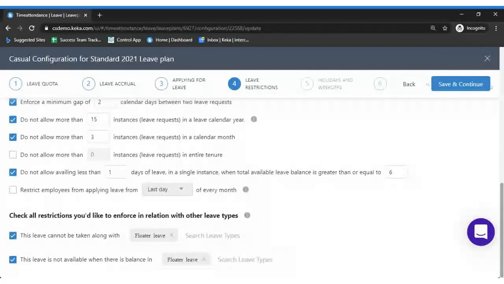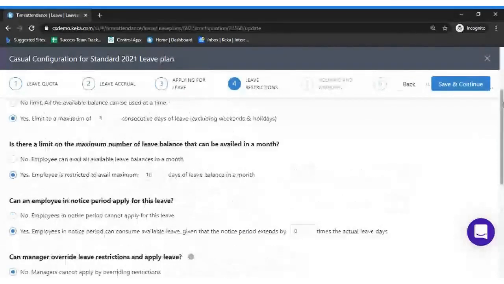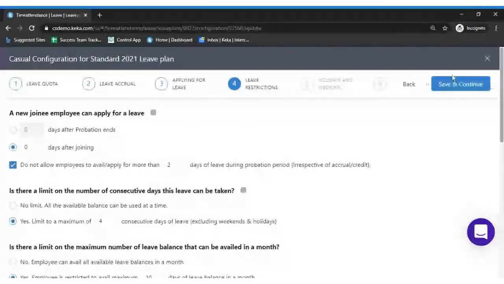You can enable this option. If you enable this option, the employee would be able to apply only for the paid leave. Unless his balance in the paid leave runs out, he would not be able to apply for this particular leave type. This is quite a harsh setting, I would say. But in case your company policy says so, you can just enable this setting.